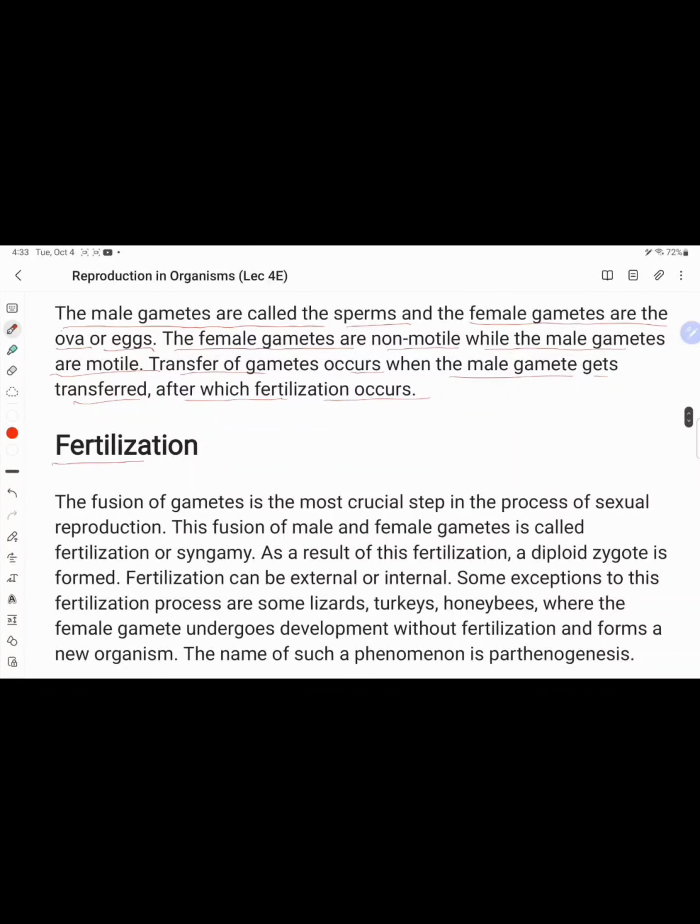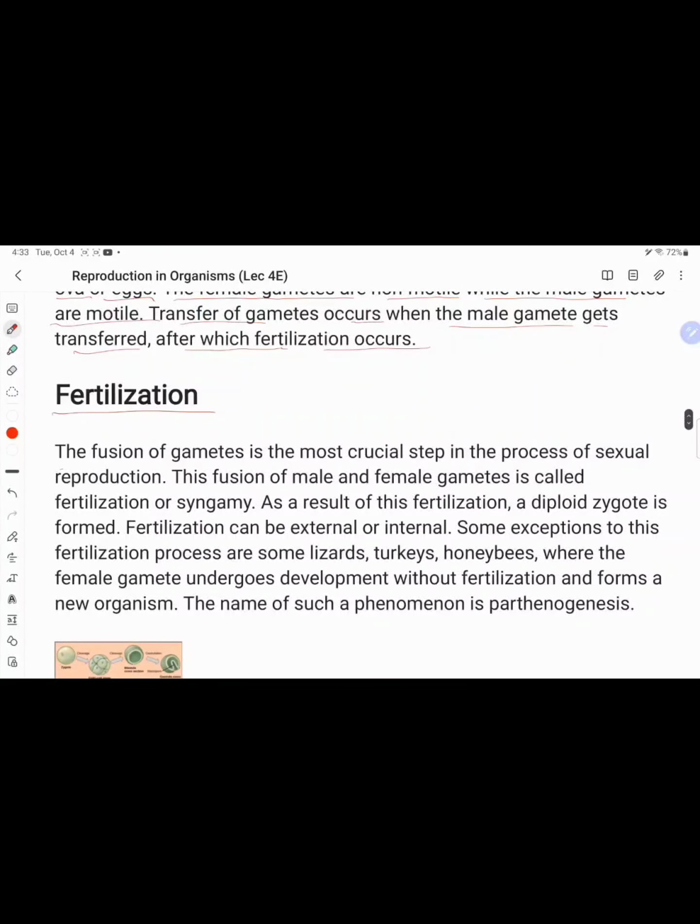Next, the fertilization process. Fertilization, the fusion of gametes, is the most crucial step in the process of sexual reproduction. This fusion of male and female gametes is called fertilization. The male and female gametes fused together, or syngamy, is called fertilization. As a result of this fertilization, a diploid zygote is formed.